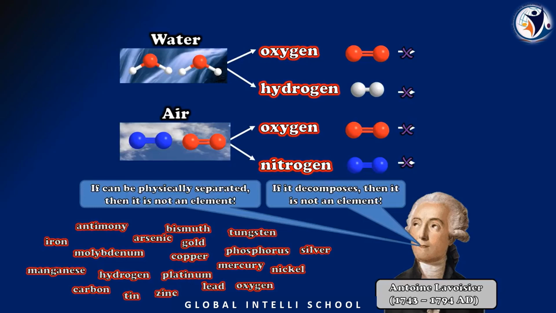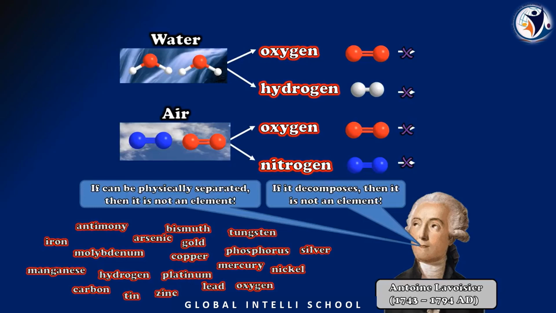Now he started experimenting. Okay, that means there are so many elements which are in more than one group. That means more than one category. So he started experimenting on most of them, and he found there are so many elements. You can see over here.